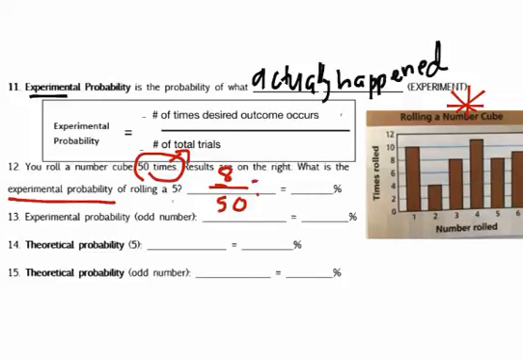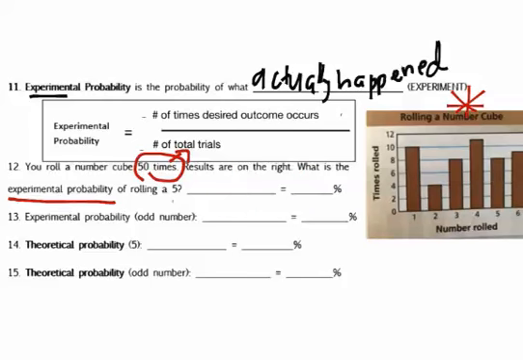8 over 50 can be reduced to 4 over 25, which is 16%. Okay? So make sure you understand that one. If you need to listen to it again, you can. I'm going to erase it so there's enough room for the next problem.